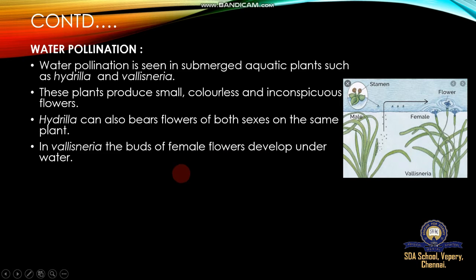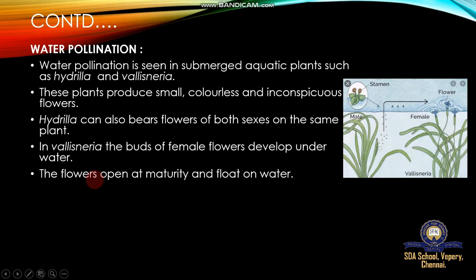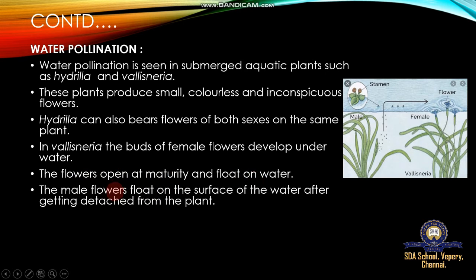This is given in the picture. Vallisneria plants are present as submerged plants, and whenever the plants produce flowers, the flowers float at the surface. The male flowers detach from the mother plants with the pollen grains and search for female flowers. The flowers open at maturity and float on water. The male flowers float on the surface of the water after getting detached from the plants.